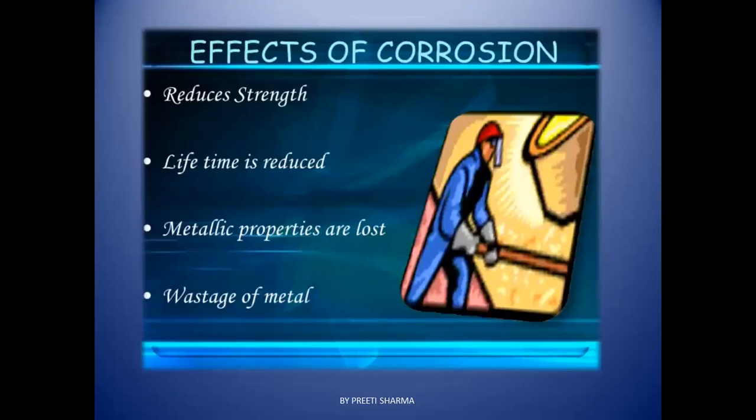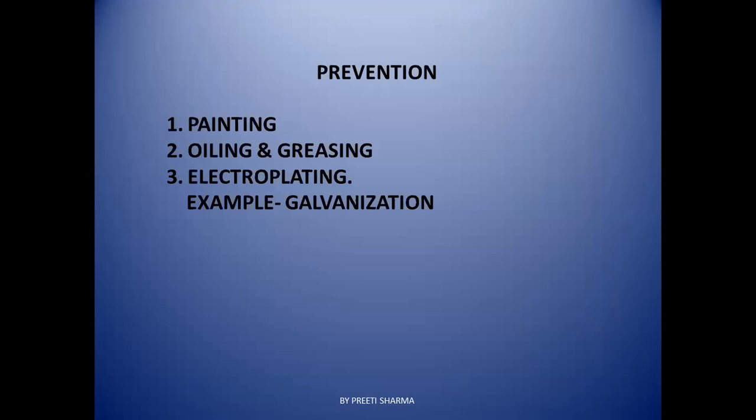Now, what are the ill effects or harmful effects of corrosion? It reduces the strength of the metal, lifetime is reduced, metallic properties are lost, and there is wastage of metal, right? So how can we prevent it? By painting, oiling and greasing, and electroplating, students, right? Paints form a protective coating on the surface of articles, and it does not come in contact with the moisture present in air. So it behaves as a proof, right?